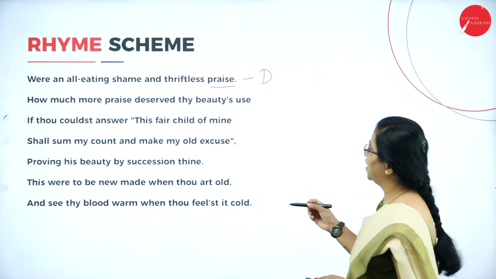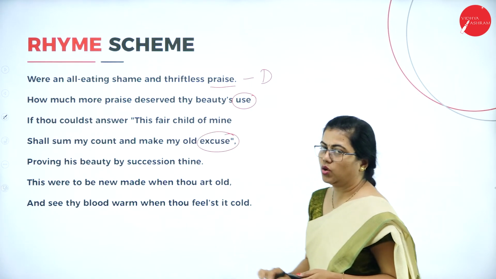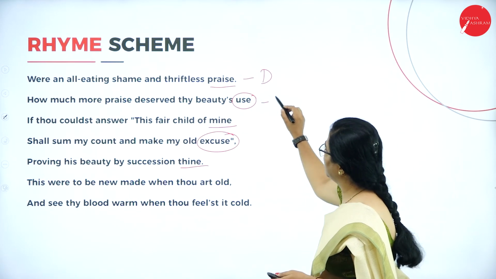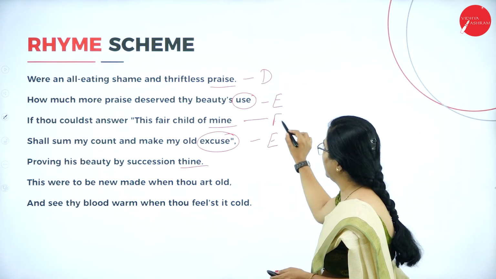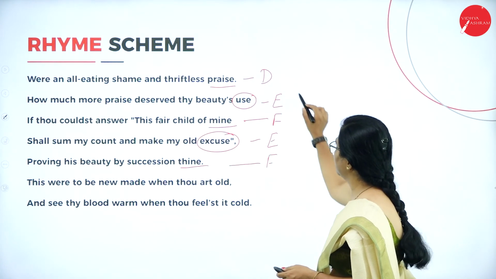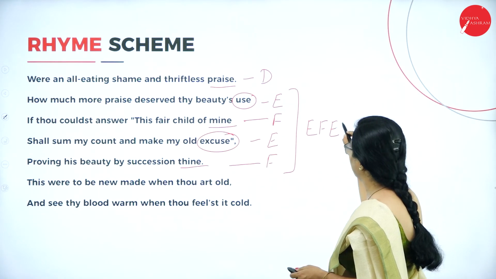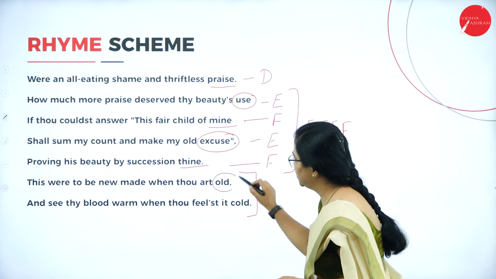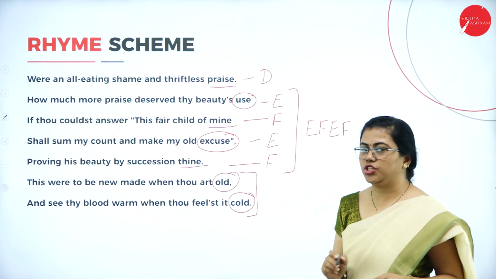Going to the next one, here you have use, excuse, then you have mine, thine. Here you can give the names E and F. So the rhyme scheme for this quatrain is E, F, E, F. Here you have the couplet, wherein only the two words at the end rhyme with each other.